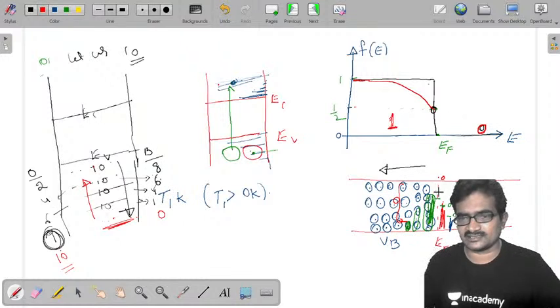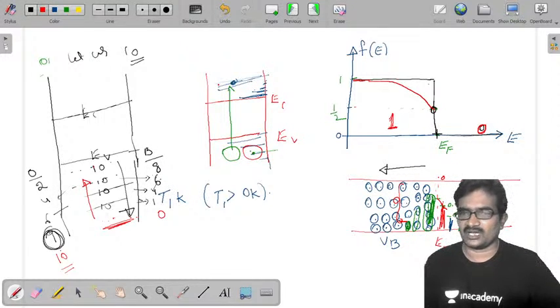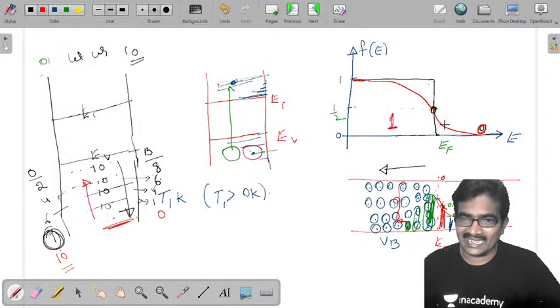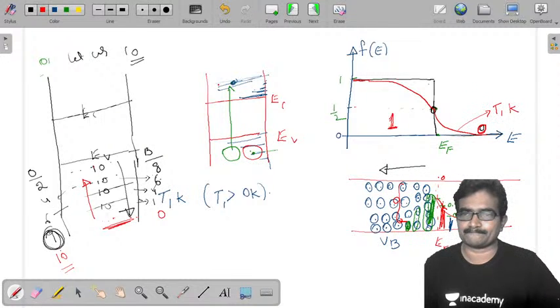Now after this, occupancy is initially 0 at T equal to 0. Now few electrons occupied here, probability of occupancy is going to be decreasing like this. This is the case at T1 Kelvin.